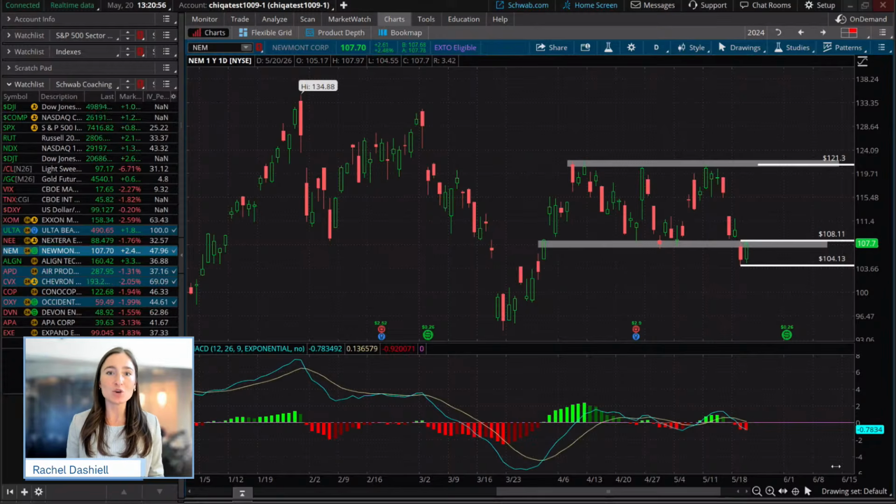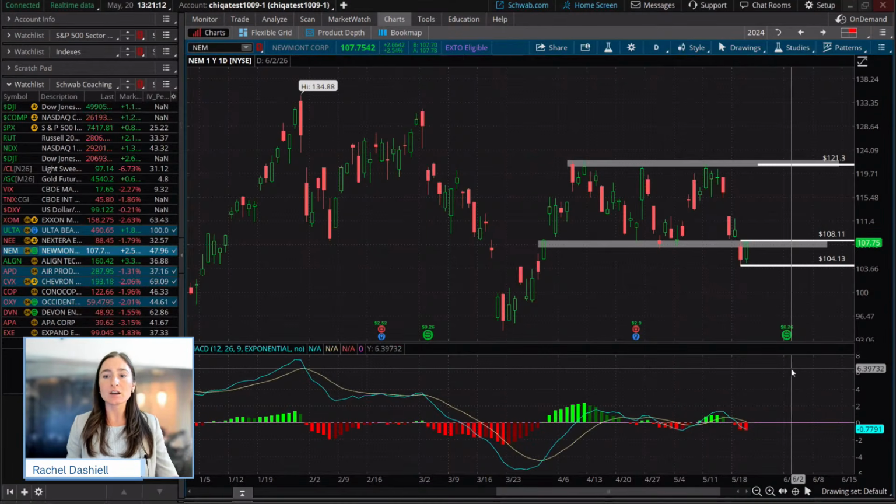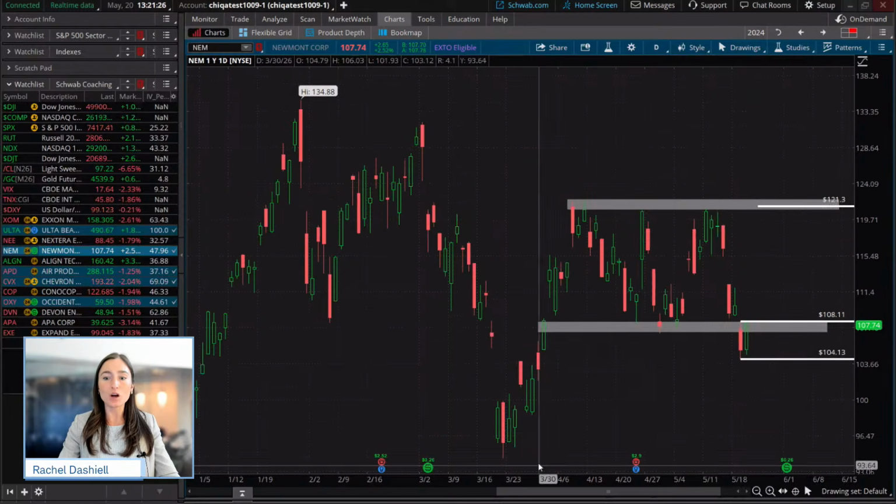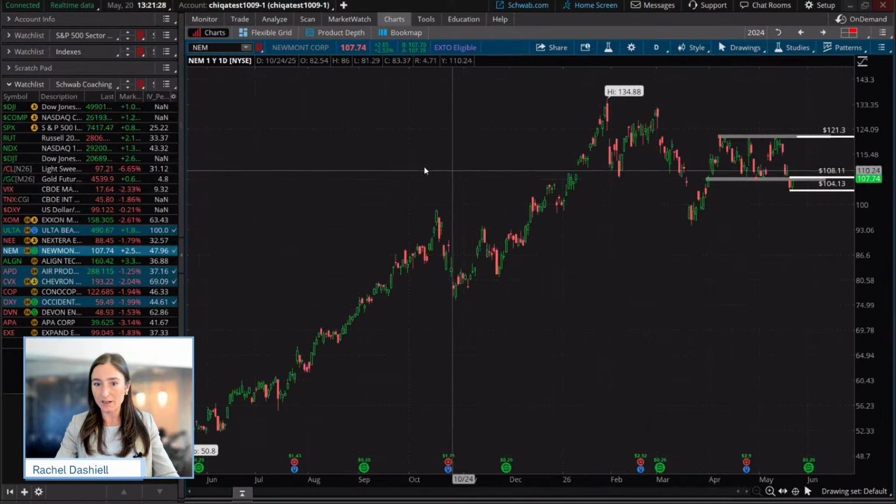What's important to know is that you have your rules on your entries and on your exits to say, hey, if I am right in this direction, whether it's to the upside or to the downside, I still have a plan in place. So that's going to be the next thing we're going to look at here. If this does end up being a true triple top formation like we think it may be, where could price possibly find itself, and where could we position for that possible trade to the downside?